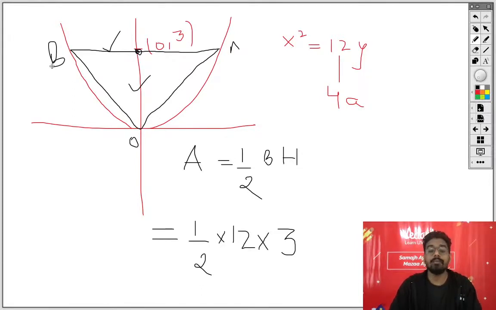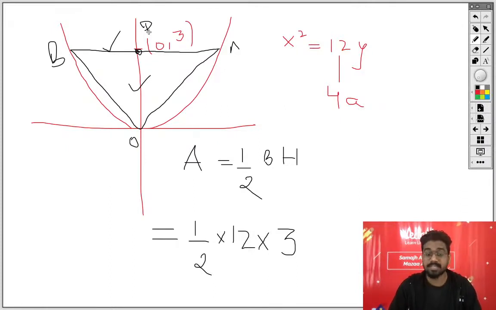Now you will write down that, as we know, the area of the triangle is half into base into height. In the given triangle OAB, base is AB and AB is the latus rectum. So the length of the latus rectum is 4a equal to 12. And height is the distance of the vertex from the focus, which is 3, which is OD. Let's call it D. And this is how you will put the values and you will have the answer.